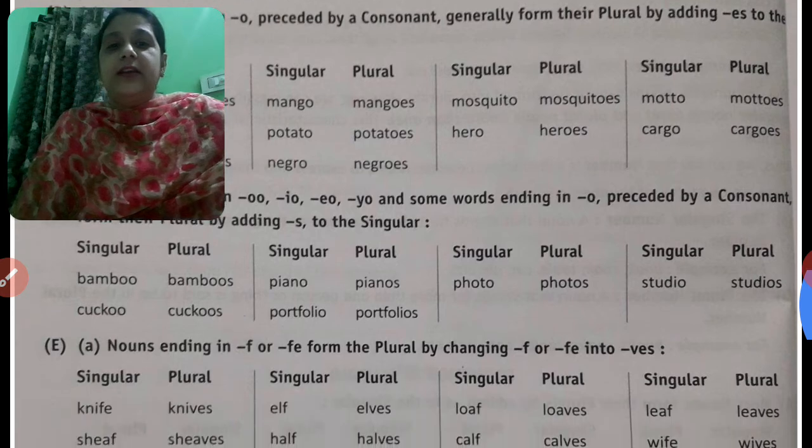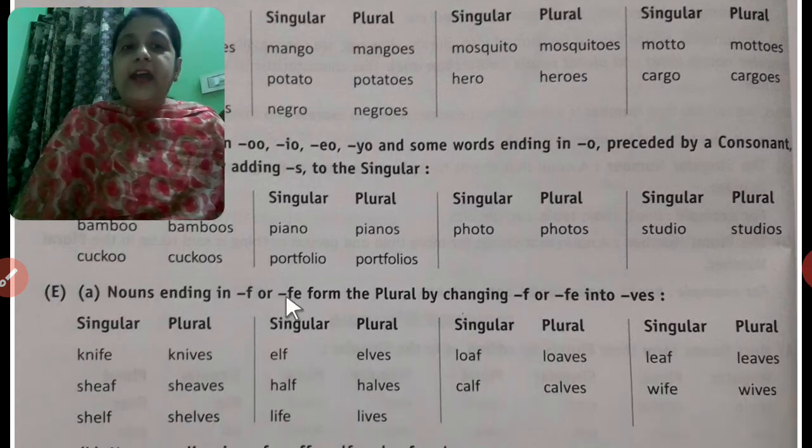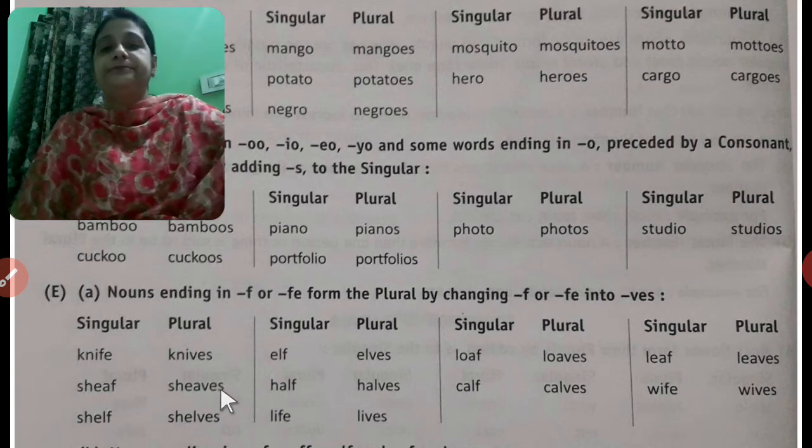Next comes nouns ending in F or FE, which form their plural by changing F or FE into VES. For example, knife: here FE is written and we have changed FE into VES, knives. Here is sheaf, and we have changed F into VES. Okay.